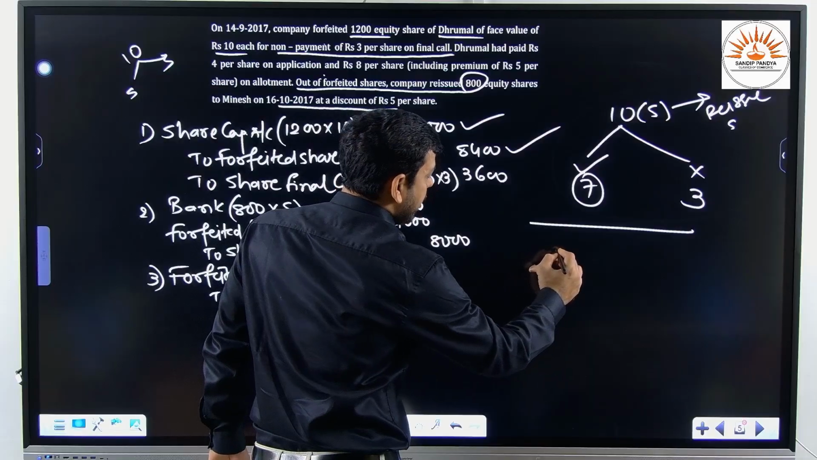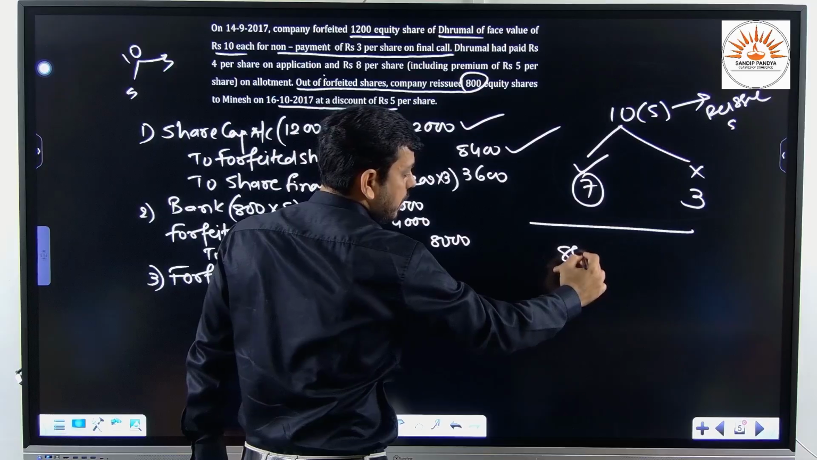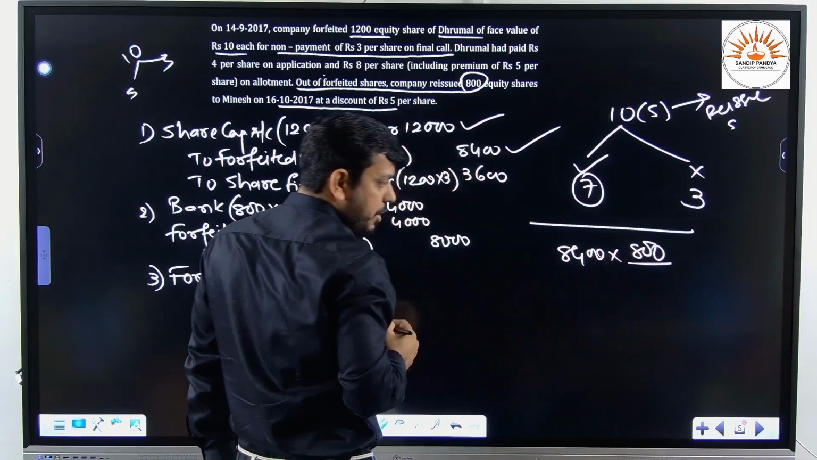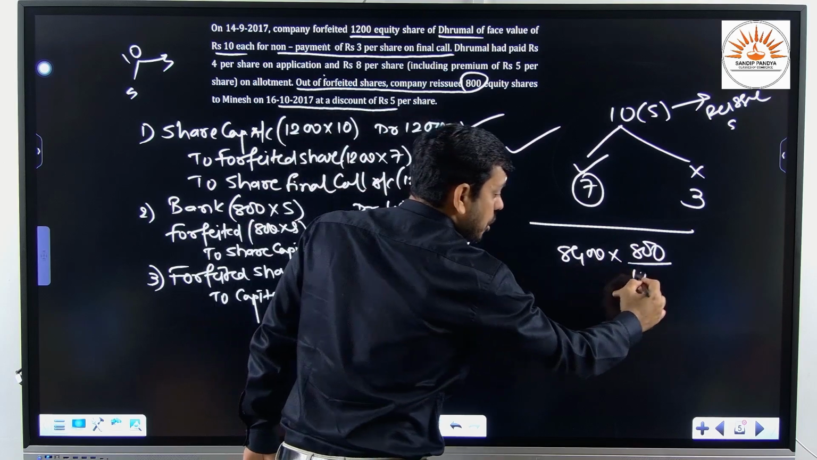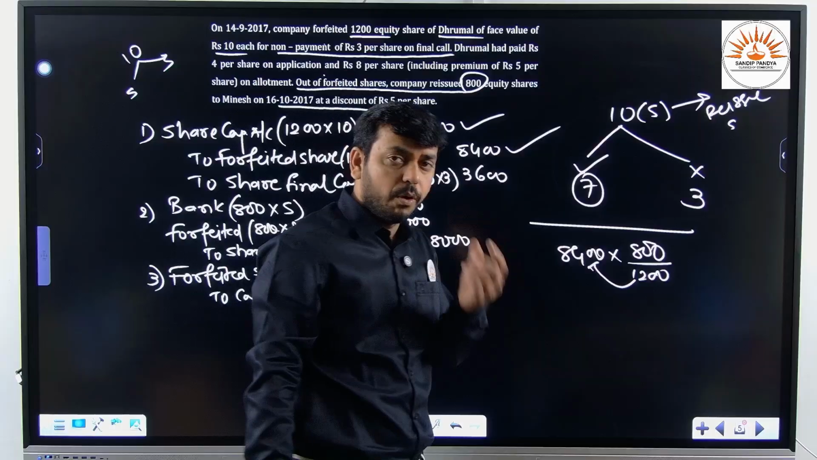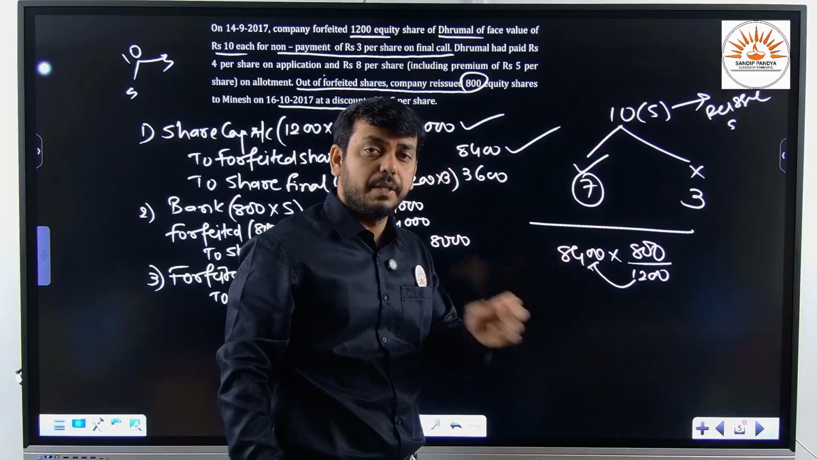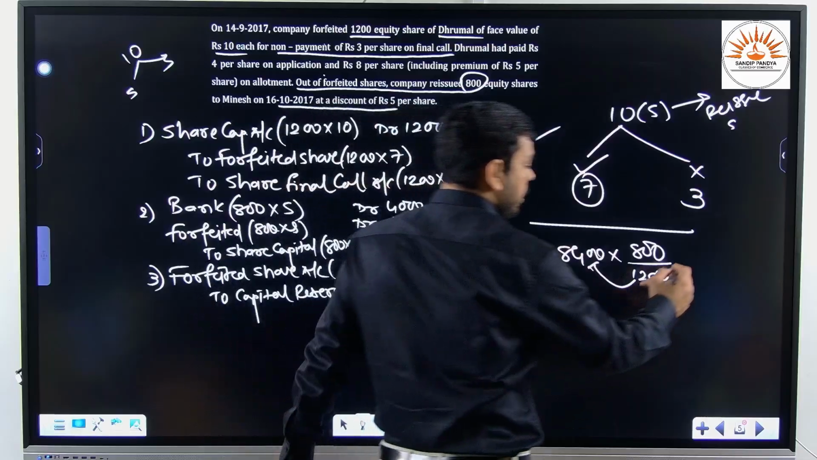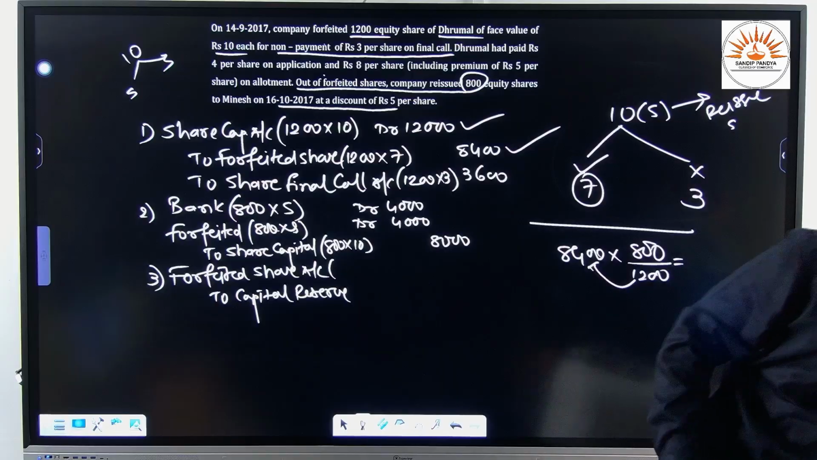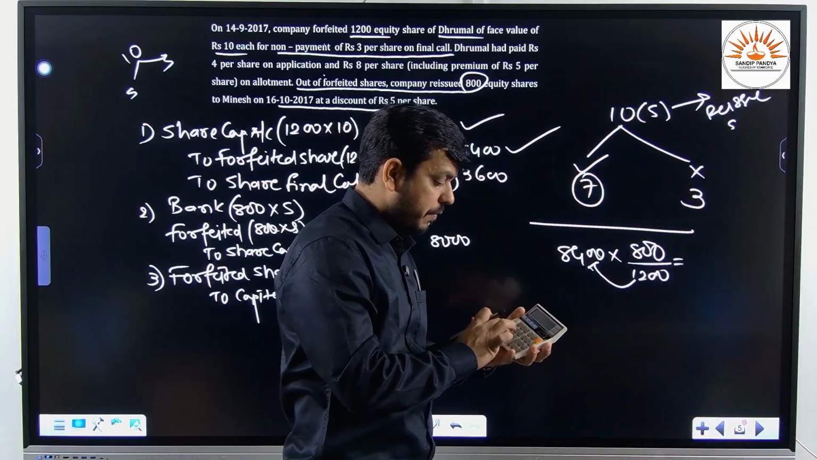So see, always write the total amount of forfeited. That is how much amount have we forfeited? 8,400. Out of 8,400, how many shares are we reissuing? 800 from 1200 shares. That means these 8,400 were the total forfeited amount on 1200 shares. Out of this, we shall find the proportionate amount for 800 shares. So how much amount will it be? Let me show you here, one by one. 8,400 into 800 divided by 1200.